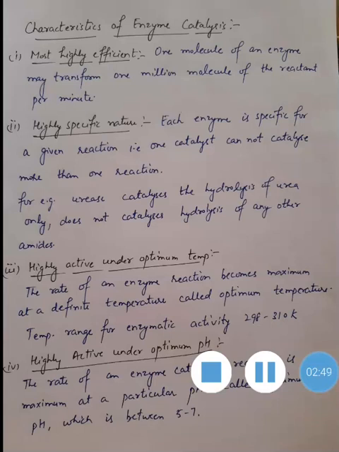Number 3, highly active under optimum temperature. Enzyme reactions are catalyzed only at a definite temperature, and the temperature range is 298 to 310 Kelvin. This is the human body temperature range, and this temperature is known as the optimum temperature. Next is highly active under optimum pH. Enzymes catalyze at a particular pH, and the pH is between 5 and 7, because at this pH the rate of enzyme catalysis is maximum.